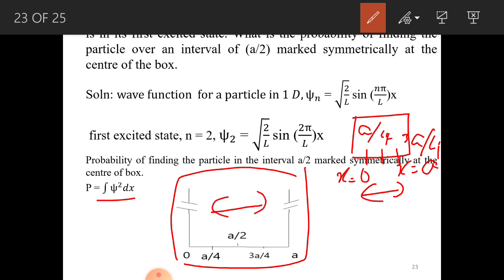Anyway it is present inside the box, so we have to integrate from A by 4 to 3A by 4. If he simply gave whether the particle is present in the box, then we would go with the interval 0 to A. Since he has given specifically inside the box, the interval A by 4 to 3A by 4, we go with A by 4 and 3A by 4 as the lower and upper integral limits.